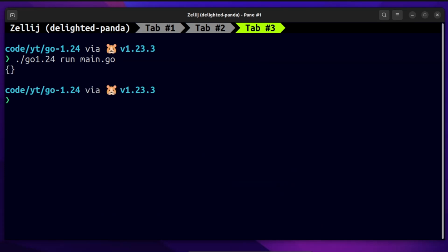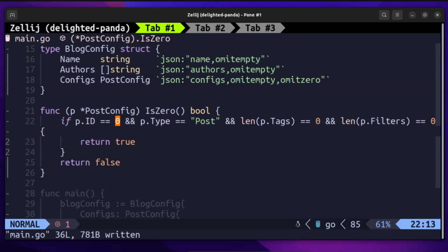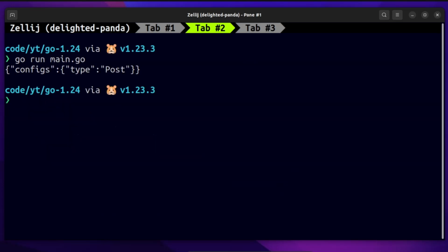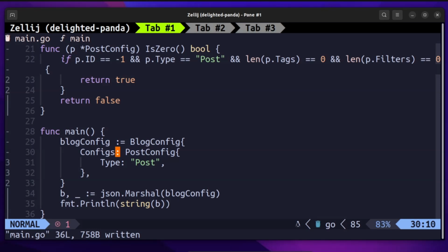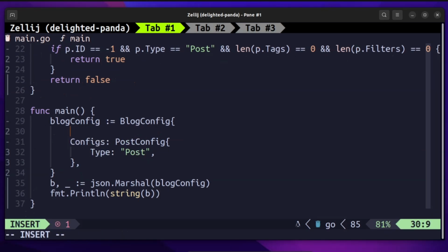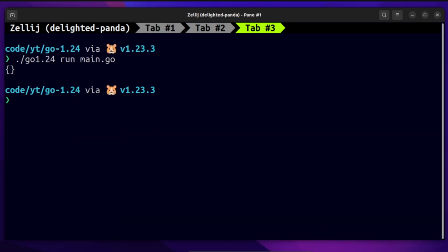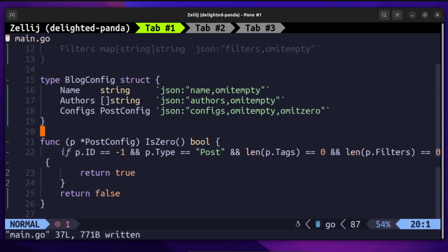You can see now id is -1 as the default zero value, and if I change the id in the PostConfig within the BlockConfig structure, you can see it has again gone through an empty structure, but Golang 1.23 will still be the same. So that is how we can use the IsZero method to override what it means for a structure to be zero valued.